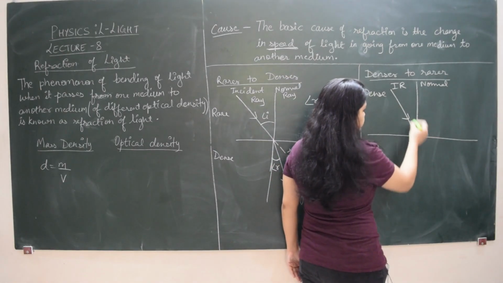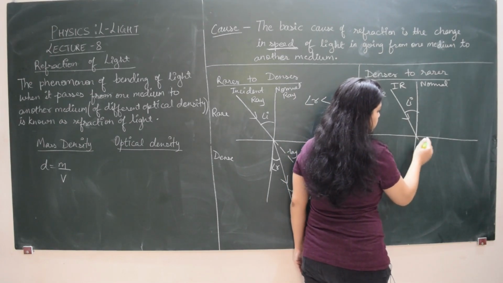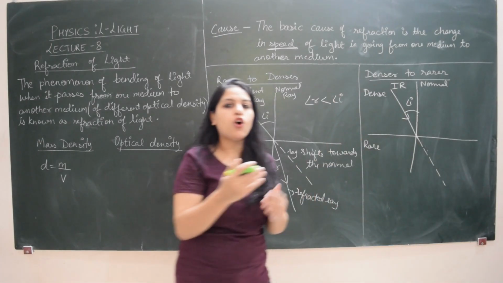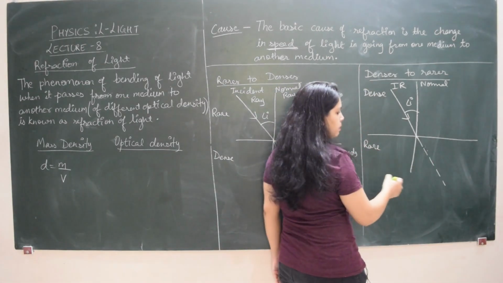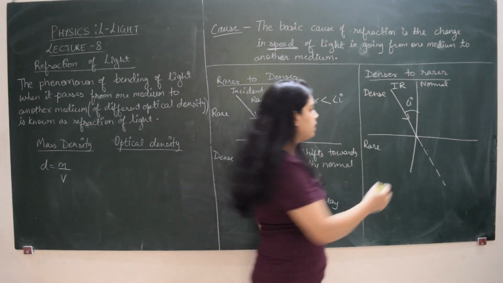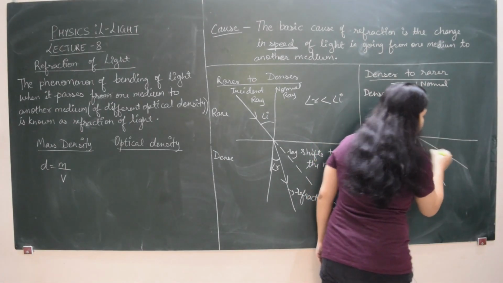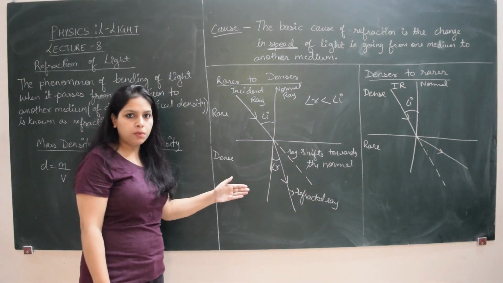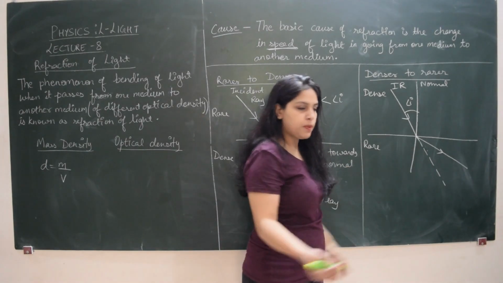Again this is the angle of incidence. The ray should have passed like this if there were no difference in the optical media, no disturbance in the path of light. So this should have been the original path. But what happens is when the ray passes from a dense medium to a rare medium, it deviates and shifts away from the normal. So in the earlier case it was shifting towards the normal with respect to its original path, and here it is shifting away from the normal with respect to its original path.